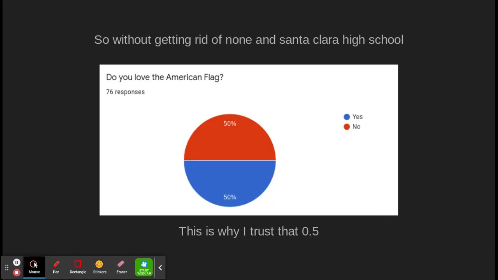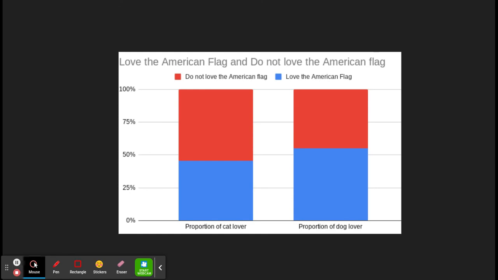Then I just realized, go back to the raw data. If you go back without getting rid of anything, it's 50-50. Come on, man. I was talking to myself at that point, and I said, yeah, I trust the math. That's trustworthy enough, so I trust the data and just moved on with it without caring.